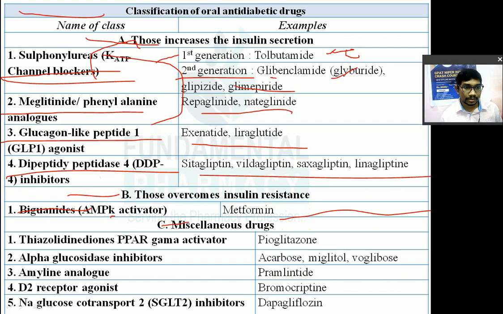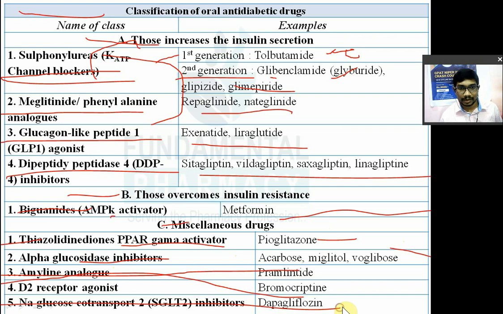Then आता है miscellaneous drugs. So in that thiazolidinediones. So they are known as PPAR gamma activators, peroxisome proliferator activated receptor gamma activators. So pioglitazone, rosiglitazone. Then alpha glucosidase inhibitors. So all the -bose and -tol. Okay, acarbose, miglitol, voglibose. Okay. Then amylin analog pramlintide. D2 receptor agonist, bromocriptine. Last में आता है sodium glucose co-transport inhibitors, dapagliflozin and canagliflozin. Classifications.